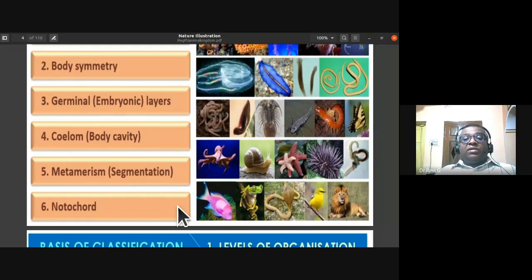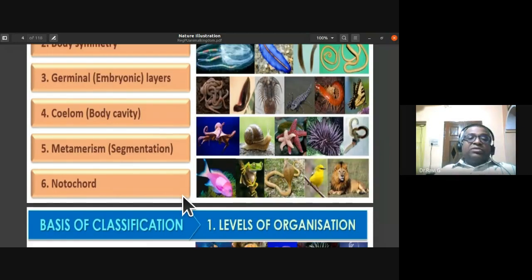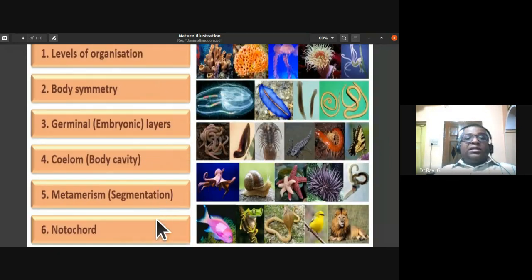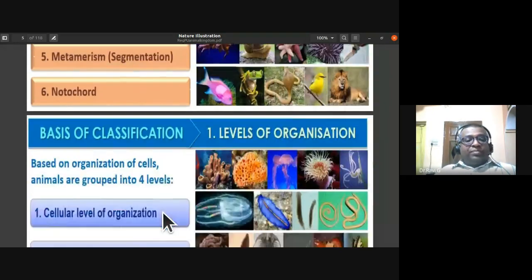They have neither notochord nor vertebral column. So we call them non-chordates. Sometimes they also use the term invertebrates. So on these criteria and parameters, the animal kingdom is classified into different phyla.